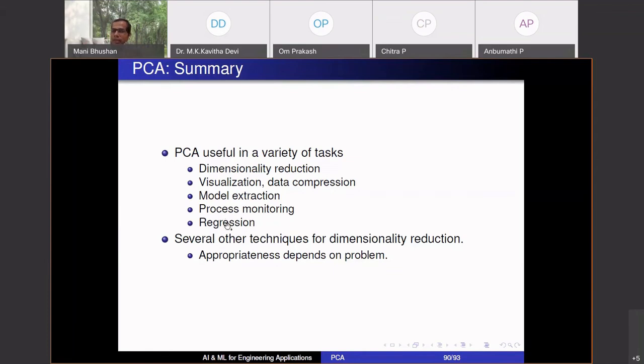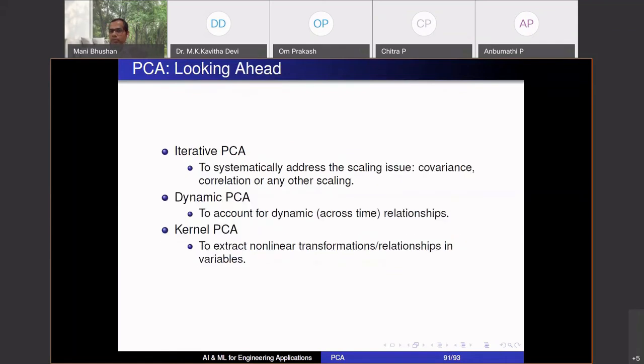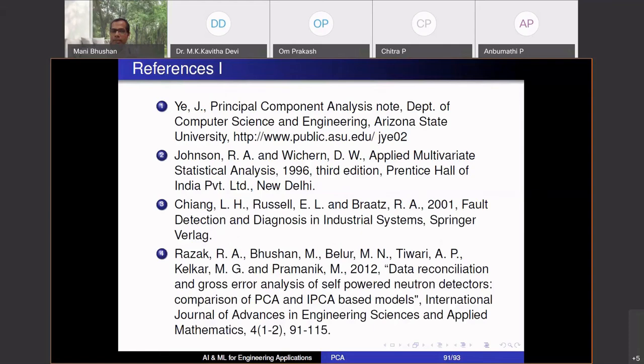There are many other uses like regression. There is principal component regression. You did linear regression. Sometimes that X matrix can have strong collinearities among the variables in the columns of X. So you can use principal component regression. There are several other techniques for dimensionality reduction, and appropriateness depends on the problem. Many other variants of PCA are there. I talked about kernel PCA, for when you think there are nonlinear relationships in the data and you want to capture them. This basic PCA will not do that. You can use something like kernel PCA. Okay. And these are some of the references.